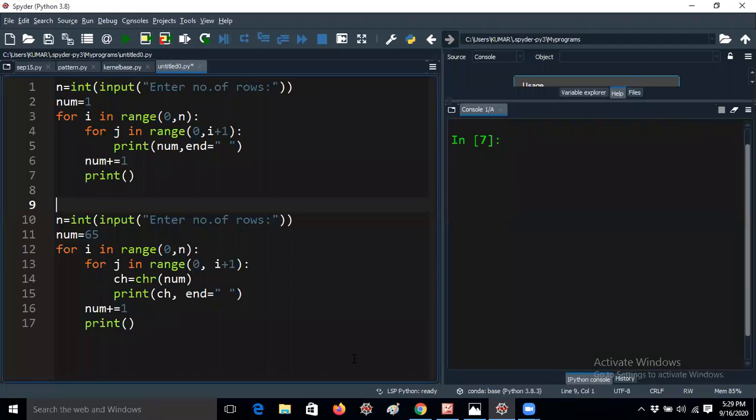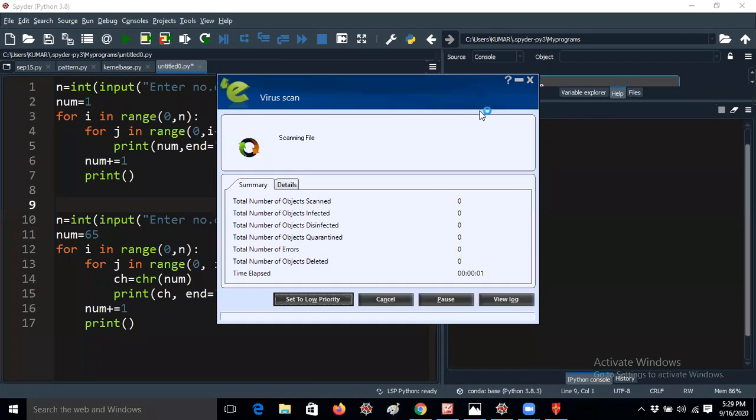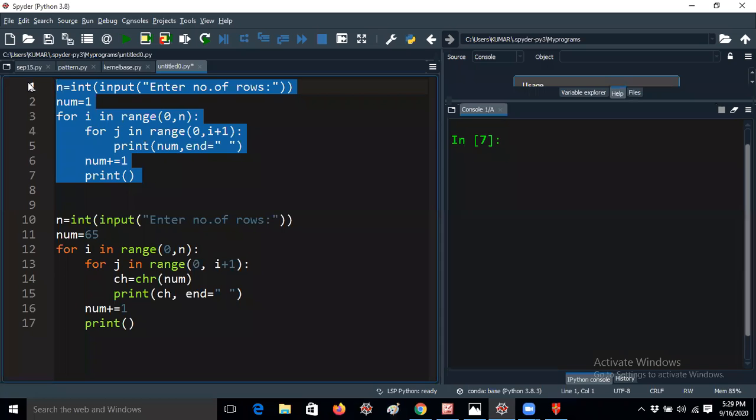One minute, let me take drawings. Okay, let me run this program, then I will explain. If you have any more doubts, I think they will be cleared today itself. Then I will move to today's topics. We have some important concepts today, and we will move to the while loop also. Let me run this first.